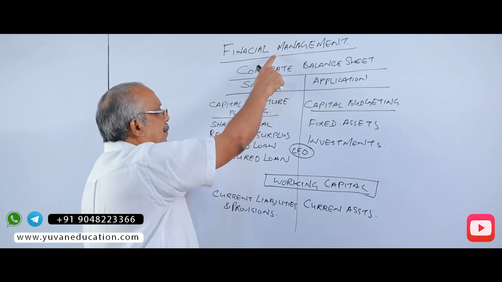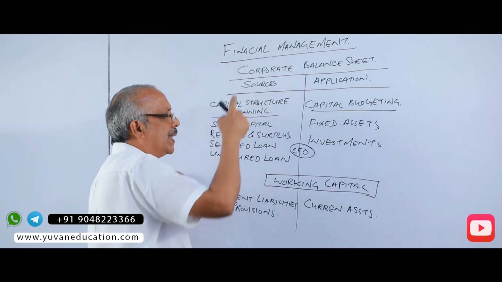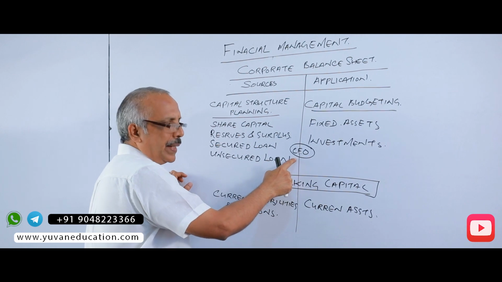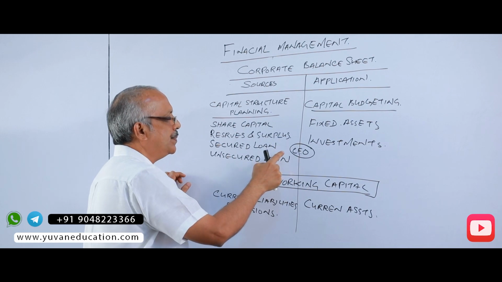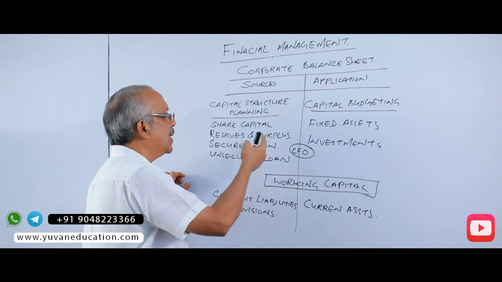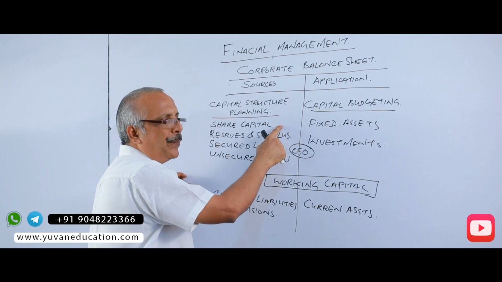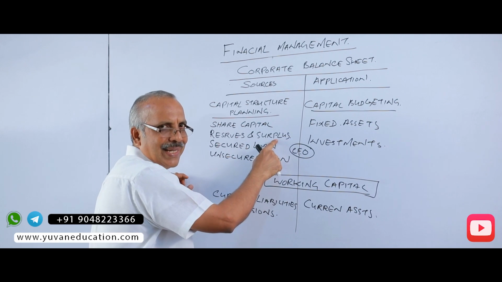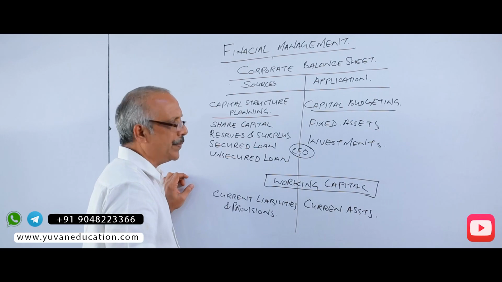Now, you should understand, in financial management, the CFO is managing the finance of a company. In order to manage the finance of the company, he should be able to manage individual items of this finance. What are the individual items of finance? He will be able to manage own fund, that is, what is the capital required to invest in the assets, and what should be the retained earning. We will come across the various decisions taken by the CFO.